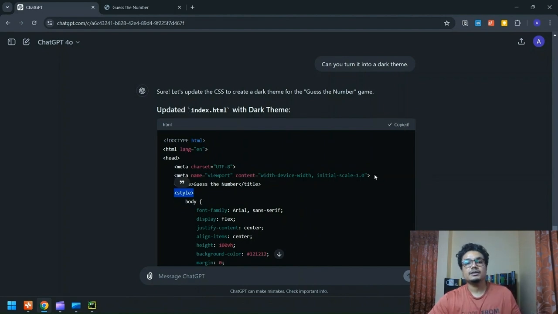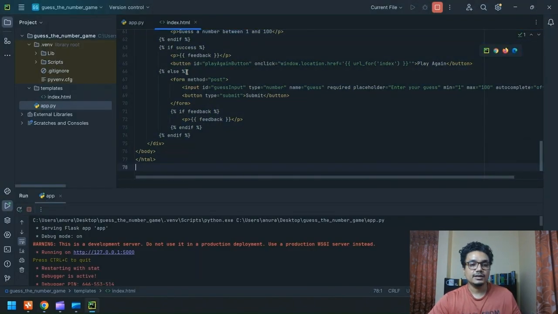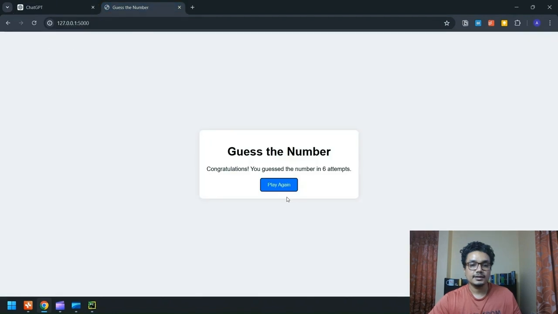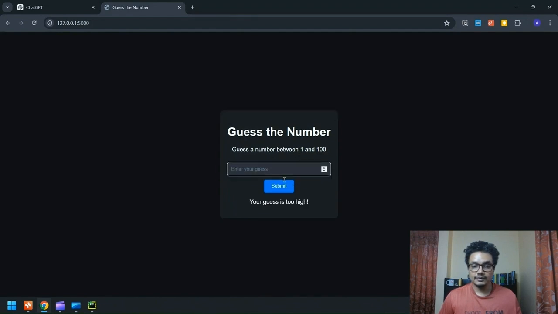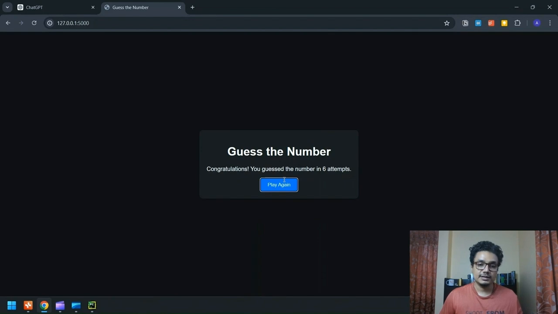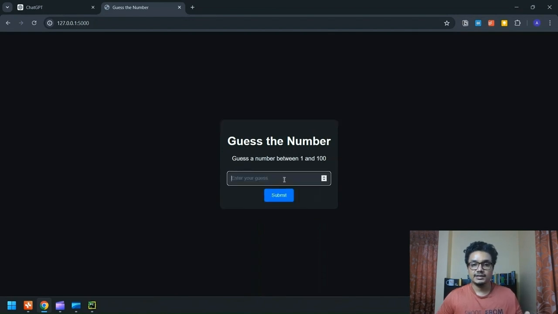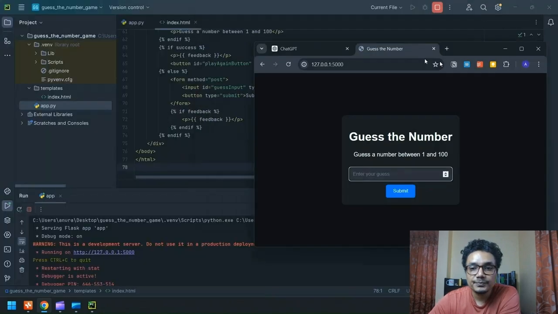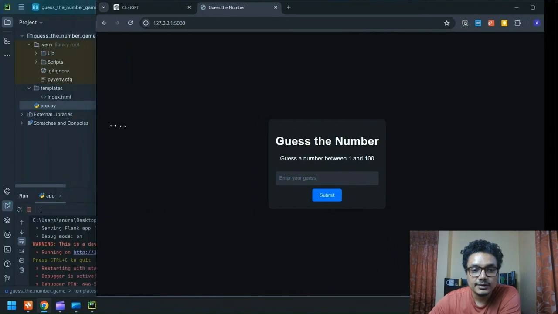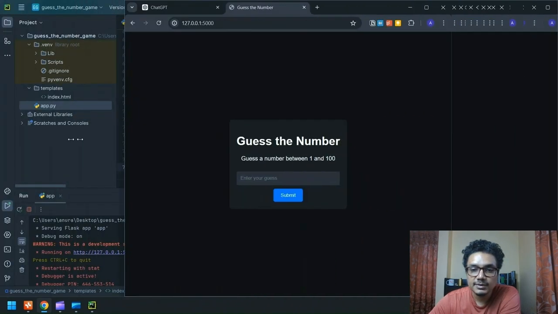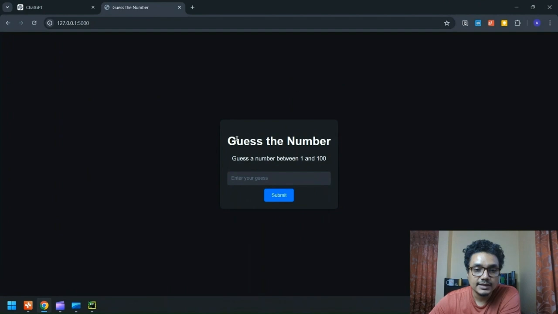Okay, so we have our new HTML file. We'll go ahead and paste it. And voila, it's all dark here now. 50 is too high, 25 is too high, 12 is too high, 6, 3, 2, wow. So this time the number was 2. And I think that's about it. So now one thing that I want to see is what happens when we open it in a different screen size. It's pretty good.